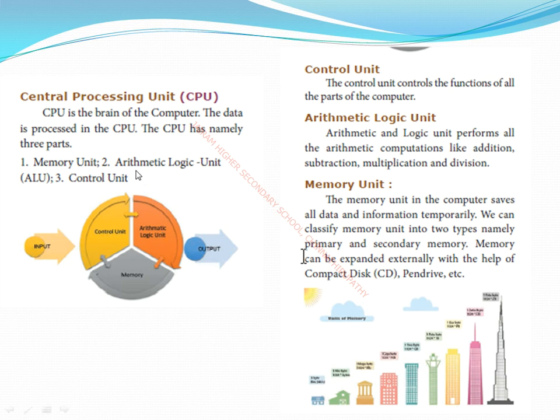Next one, the arithmetic and logical unit. It is the combinational circuit which is present in the CPU. What is the purpose of this arithmetic and logical unit? It performs arithmetic and logical operations. Arithmetic means mathematical operations like addition, subtraction, multiplication and division. Logical means comparing values. If you want to compare two values, 2 and 3, entered on the keyboard, and you want to know whether it is a greater value or a smaller value.